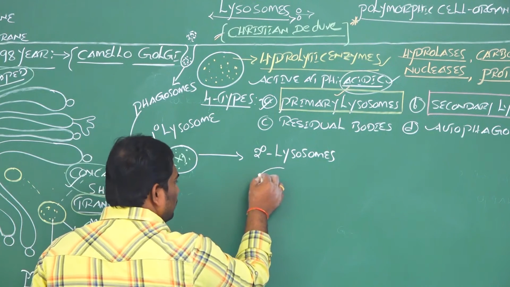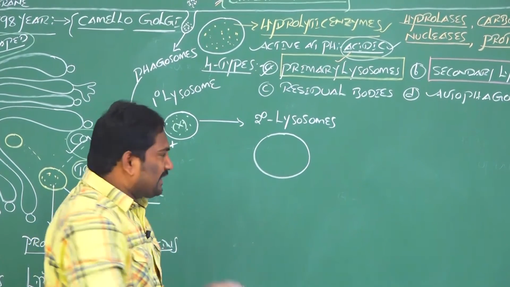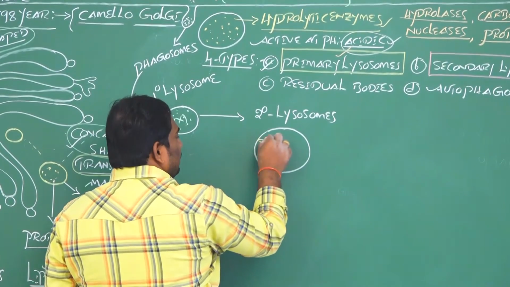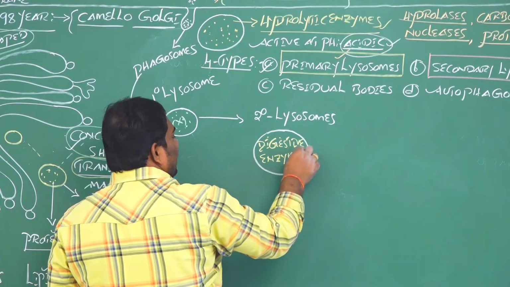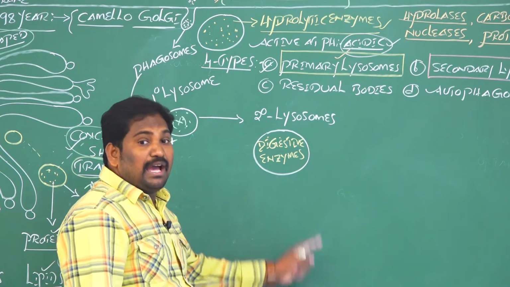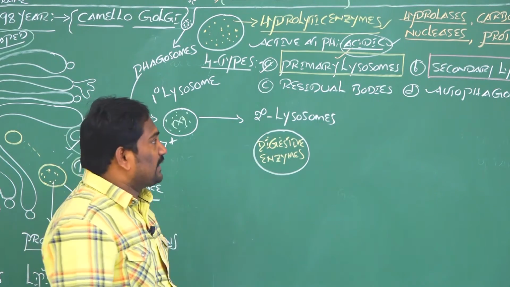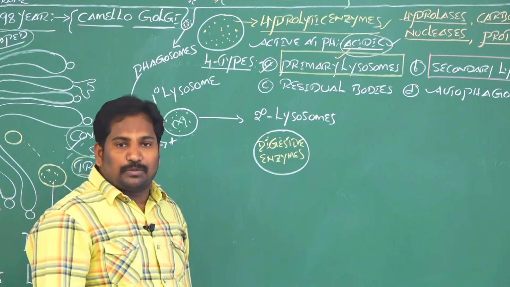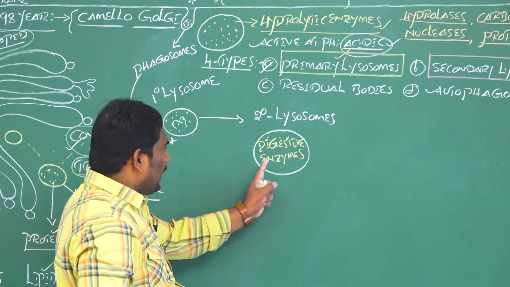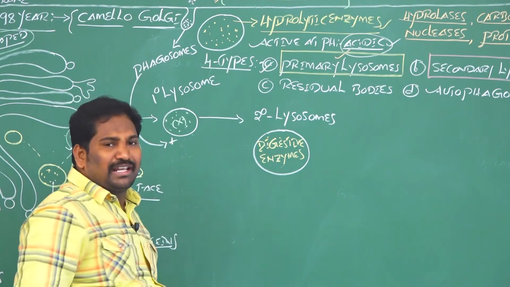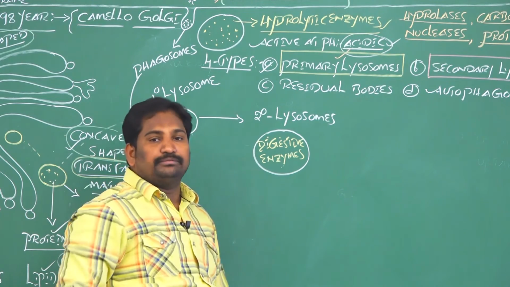Secondary lysosomes are also spherical shaped single membrane bound cell organelles. These secondary lysosomes have digestive enzymes like proteases that help in digestion of proteins, lipases that help in digestion of lipids, nucleases that help in digestion of nucleic acids, and carbohydrases that help in digestion of carbohydrates. All these enzymes are very active at acidic pH. Are digestive enzymes present in primary lysosomes or secondary lysosomes? Secondary lysosomes. These help in digestion of food.